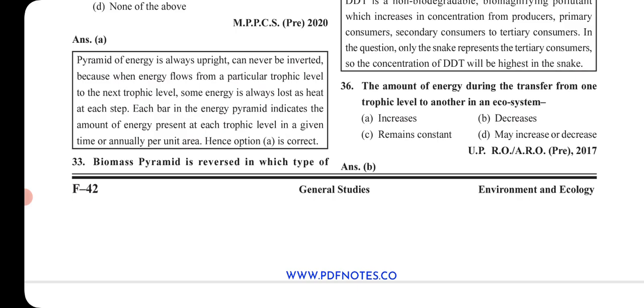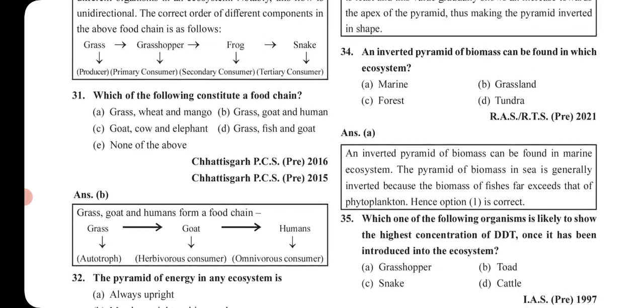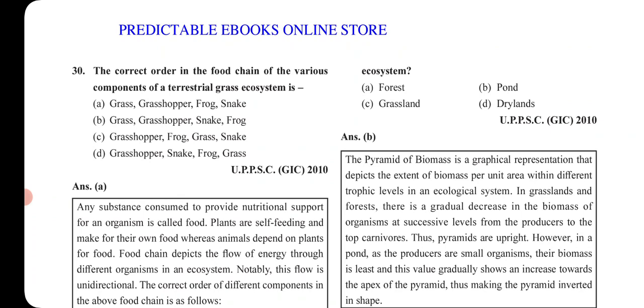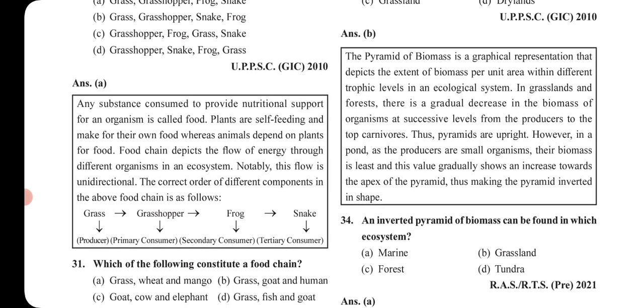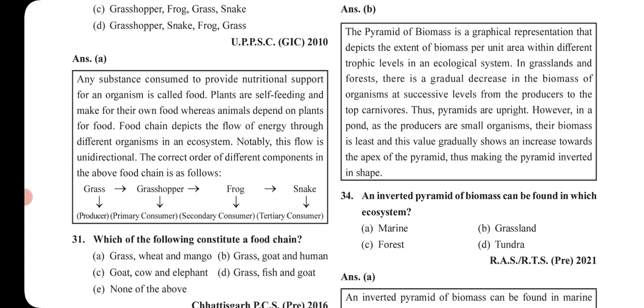Next is, biomass pyramid is reversed in which type of ecosystem? The answer is pond. The pyramid of biomass is a graphical representation that depicts the extent of biomass per unit area within different trophic levels in an ecological system.